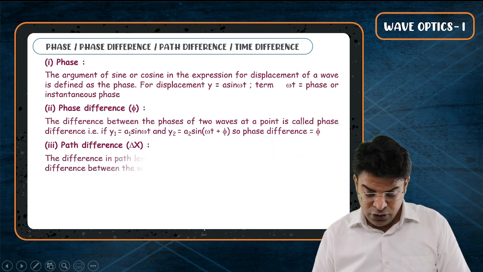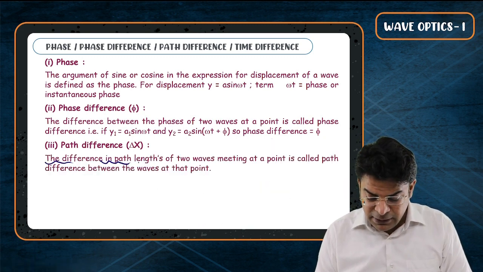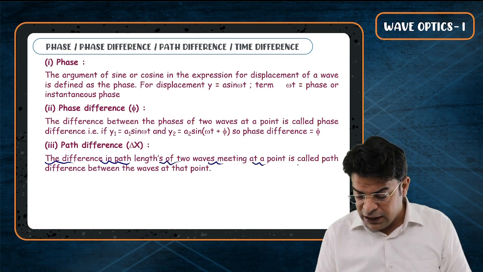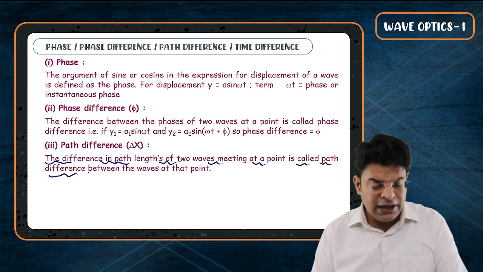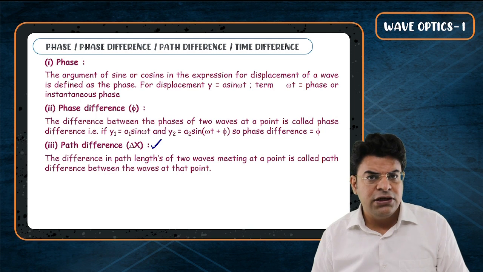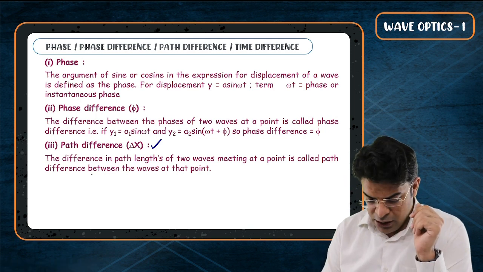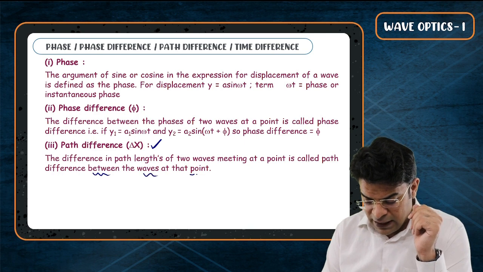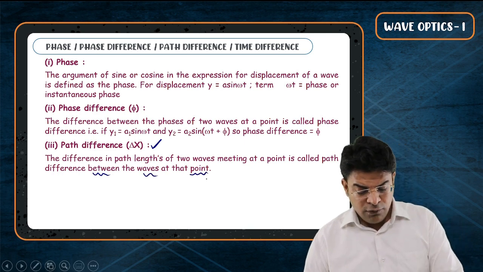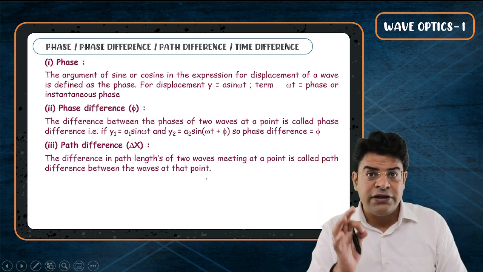Now bachcho, the difference in the path length of two waves meeting at a point is called path difference. The name itself is path difference. Now, what is the correlation between path difference and phase difference?